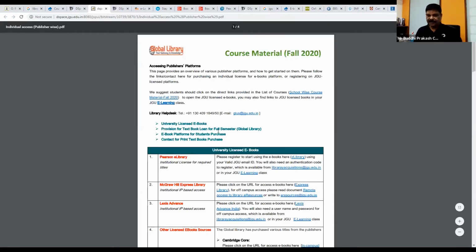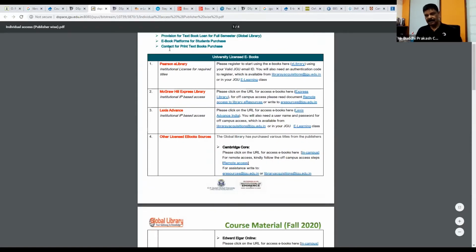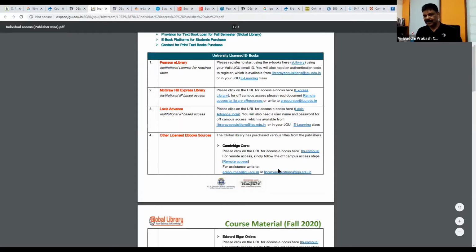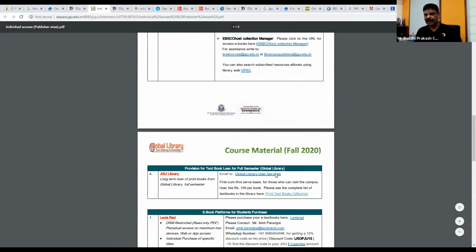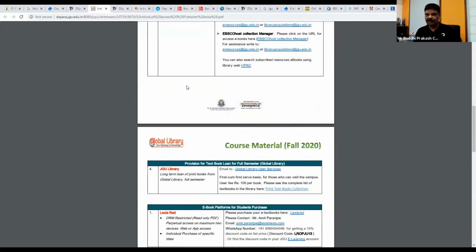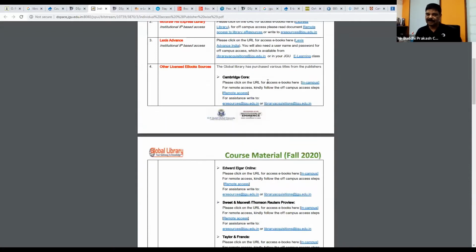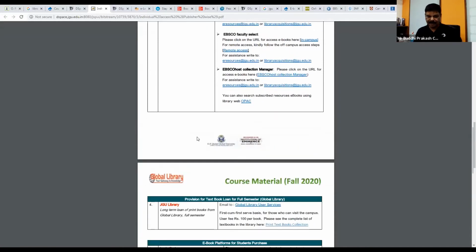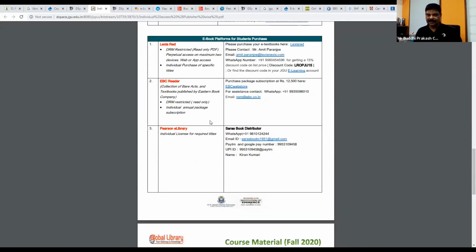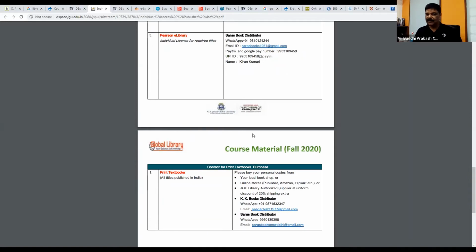Open the document and you will see now here publishers' links have been given of whose ebooks we are using in this semester for your courses. Here you will find how to access that portal. For example, if your book is from Pearson, by clicking here you will go to the Pearson website. So we are demonstrating this part today. And there is another one, LexisRed. So these two platforms we will be demonstrating today.